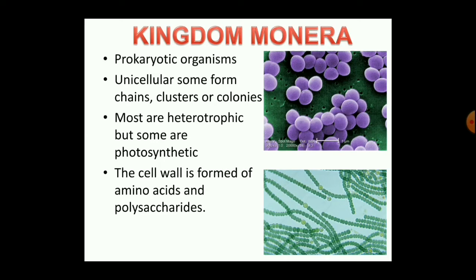The cell wall is formed of amino acids and polysaccharides. We also use another term for the cell wall composition, that is polypeptidoglycan. The cell wall is made up of polypeptidoglycan, or the cell wall is made up of murein. In this kingdom, bacteria and cyanobacteria are included.